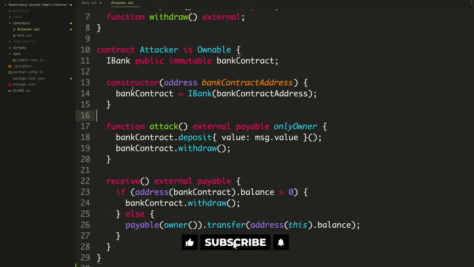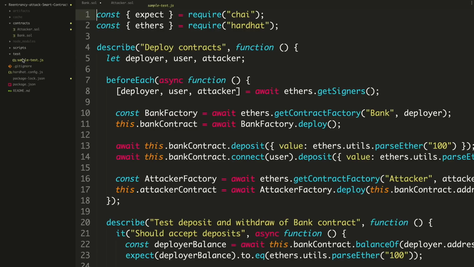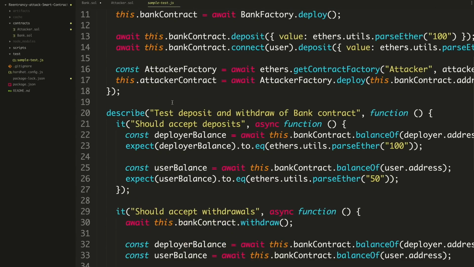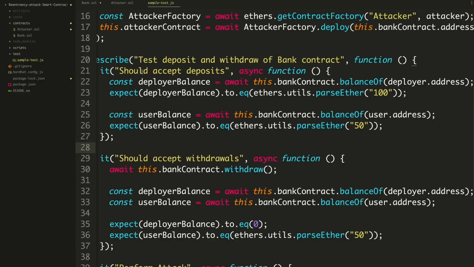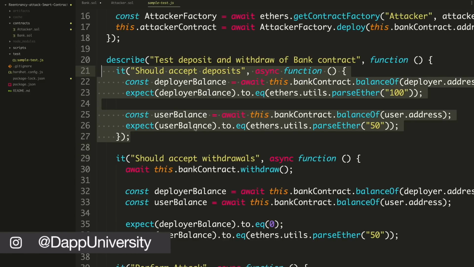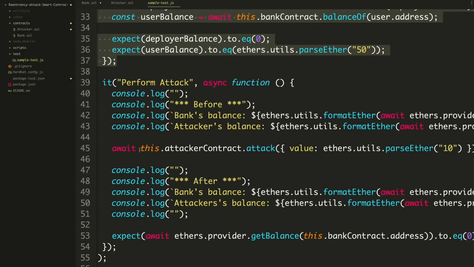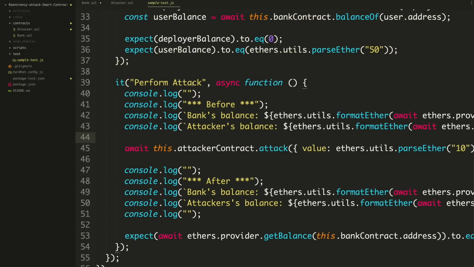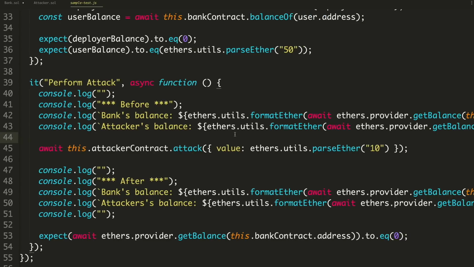So we can see this play out in real time. There's a test inside of here. This sample test is a Hardhat test. It shows how this works. We have some basic tests that test deposits and withdrawals of the bank account, to make sure that deposits work and withdrawals work, and then it shows you how the attack works. We do some console logging. I'll close this down so you can see it.